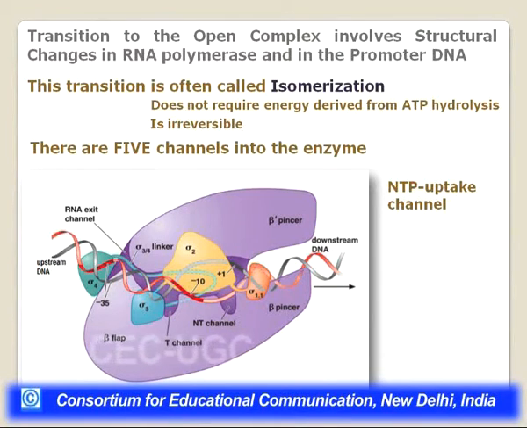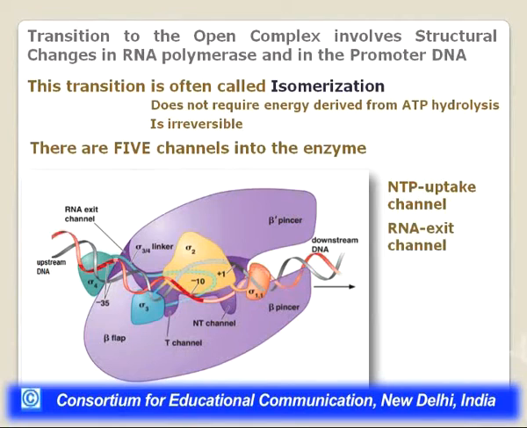And there is a channel which is not shown in this figure because it is lying on the other side. It is lying just behind, on the back side of this RNA polymerase, at the position where you can see there is a +1. So behind the active site cleft, there is an NTP uptake channel, from where the ribonucleotides will enter.